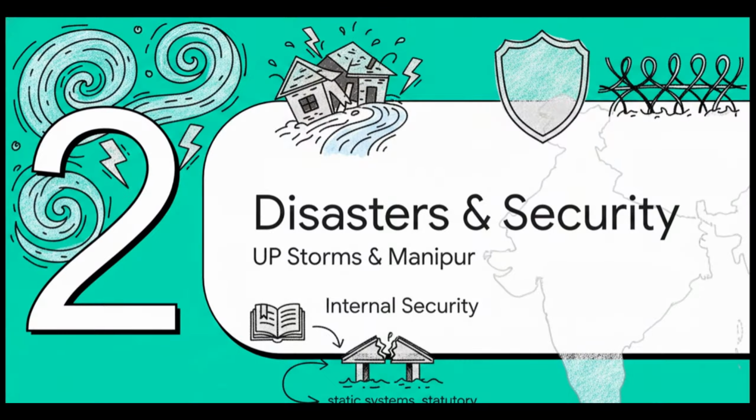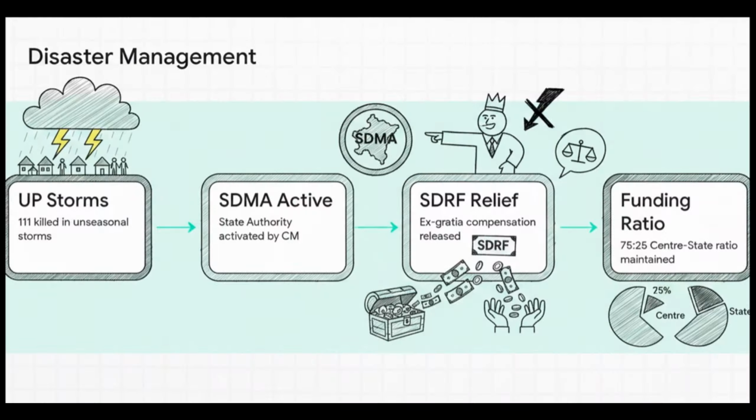Moving right along to Section 2, Disasters and Internal Security. Shifting into GS Paper 3, we're seeing real-world tragedies testing our static disaster frameworks. Recently, unseasonal storms and lightning tragically claimed 111 lives across 26 districts in Uttar Pradesh.